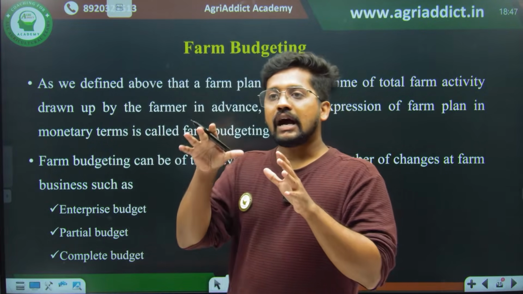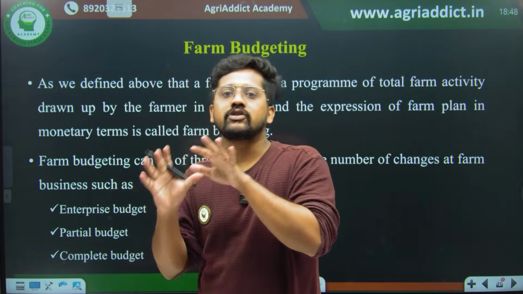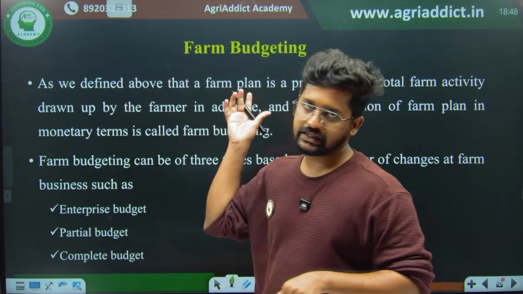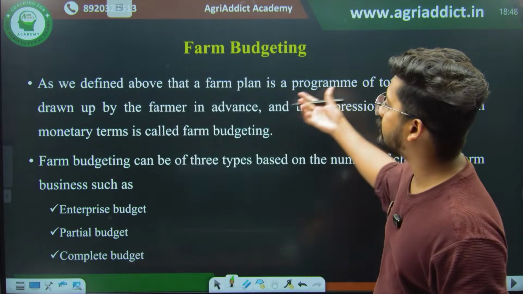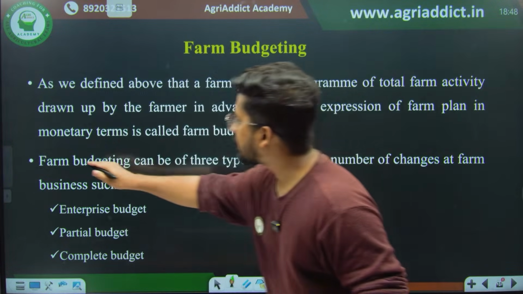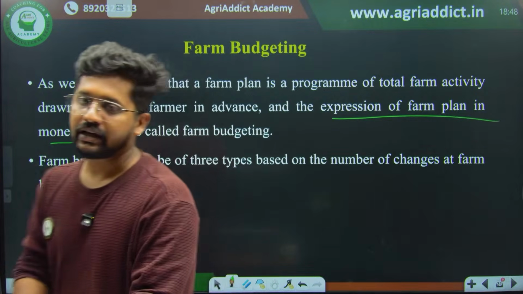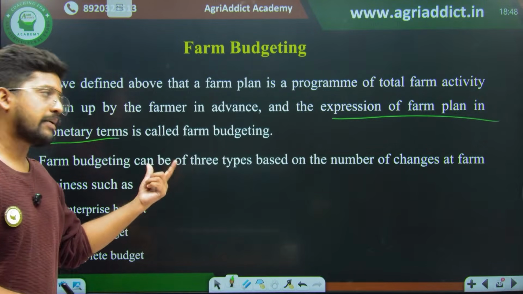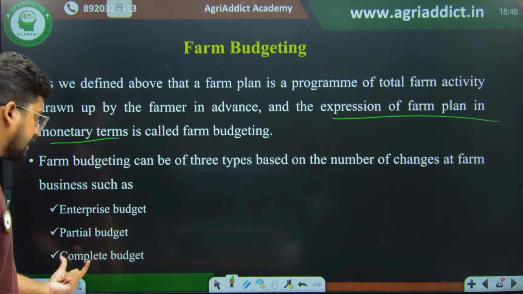So we are giving a monetary perspective to the farm plan, and that is none other than farm budgeting. As we defined above, the farm plan is a program of total farm activity. Farm budgeting is the expression of the farm plan in monetary terms. Farm budgeting is of three types: first, the enterprise budget; second, the partial budget; and third, the complete budget.